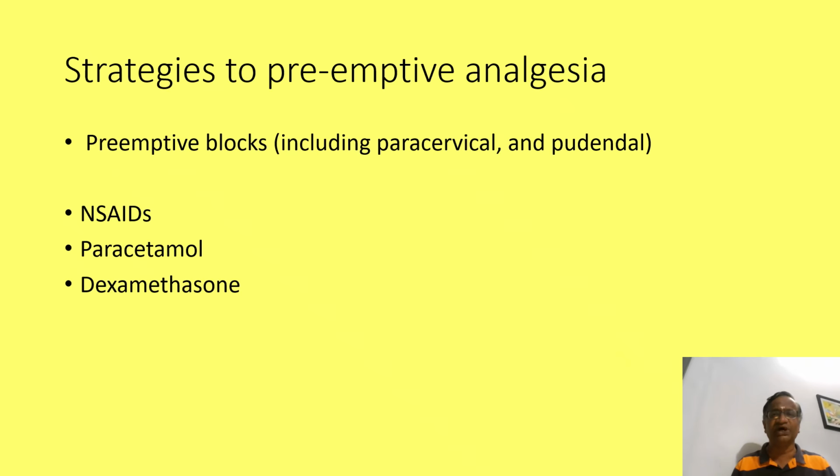There are preemptive blocks, paracervical, pudendal, and preemptive ibuprofen, ketorolac, dexamethasone, and paracetamol. Many times you can give dexamethasone with ketorolac just prior to starting the case. That is one strategy for preemptive analgesia. You give fentanyl, paracetamol and dexamethasone, or you give fentanyl, push up an epidural and give dexamethasone.